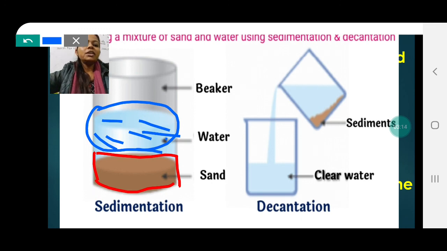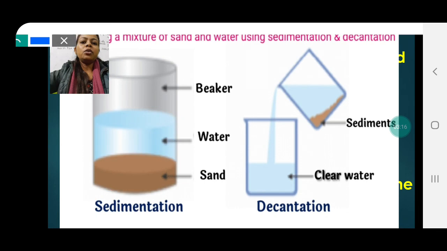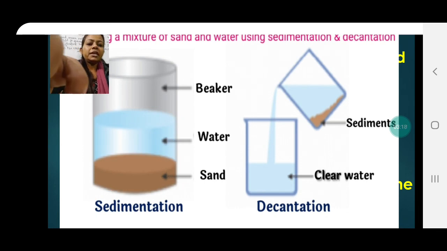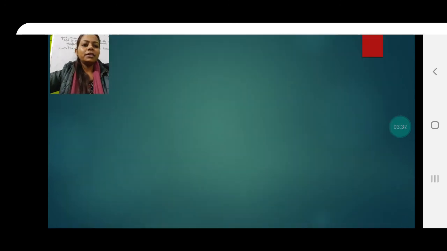So decantation is always done after the process of sedimentation. Sedimentation only separates the sediment layer and the clean layer, and after that the clean water is poured into another container. This pouring of the clean water into another container is known as decantation. I hope you all have understood.